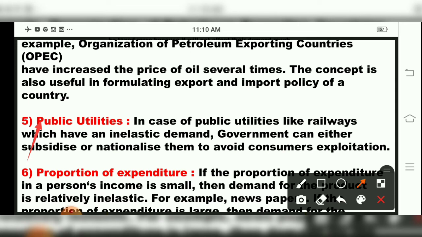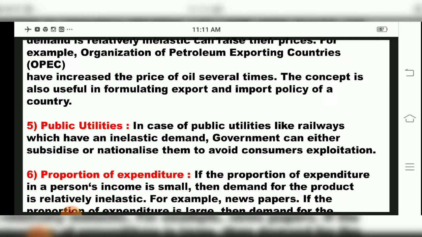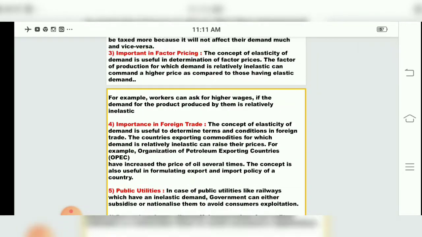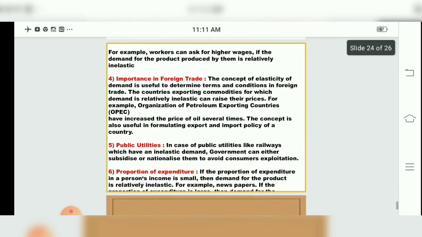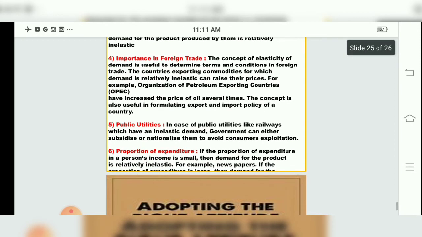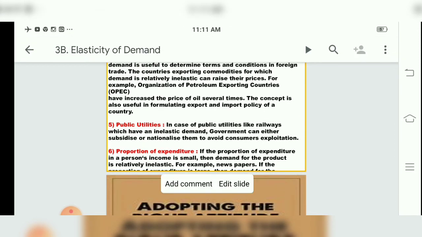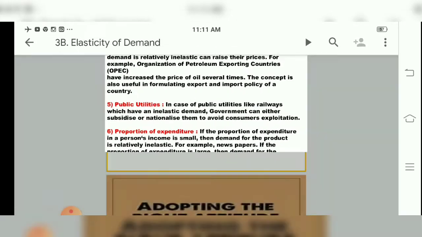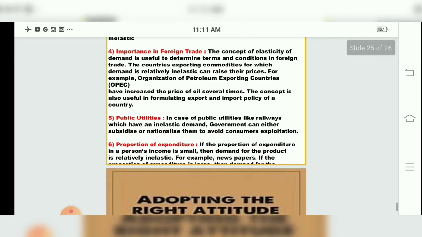Then the sixth one, children, is proportion of expenditure. Now what they have told in proportion of expenditure, children, is that if the proportion of expenditure in a person's income is small, the demand for that product is relatively inelastic. So for example, newspapers, children. So for that, what will happen? The demand will be relatively inelastic, that is proportion of expenditure, children.